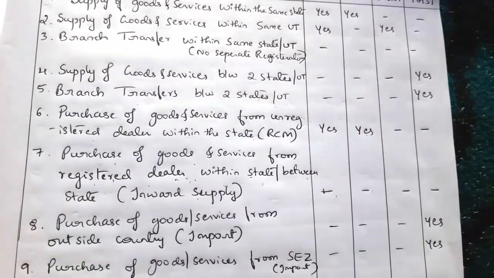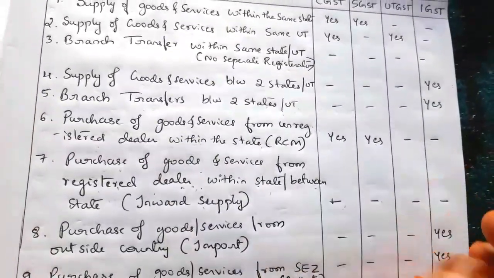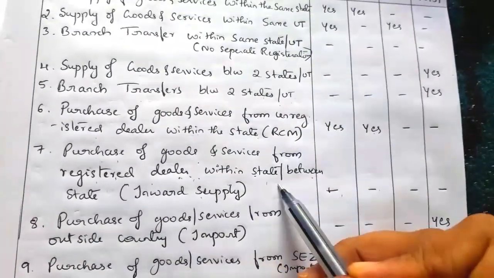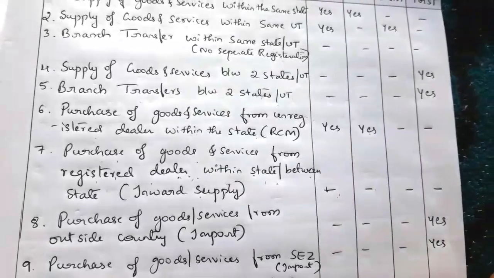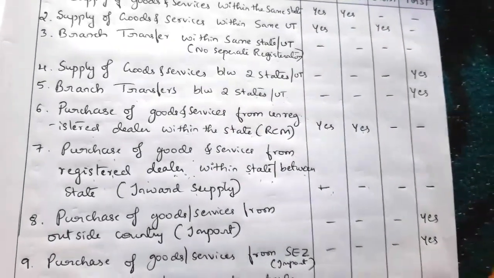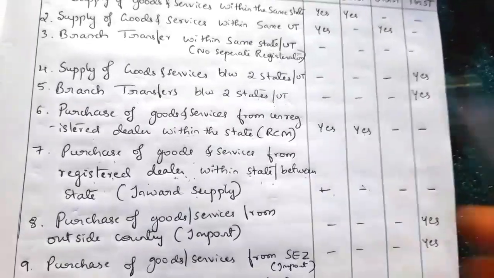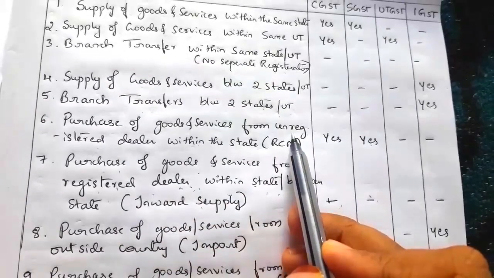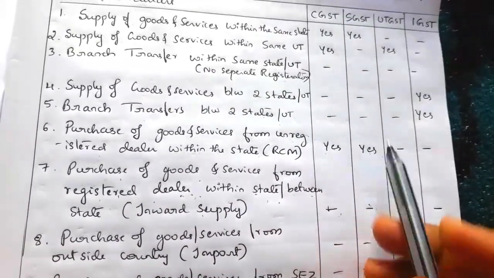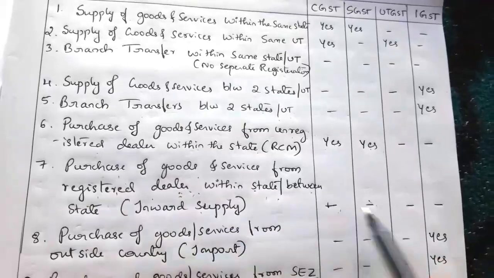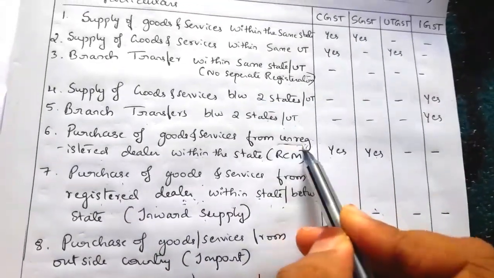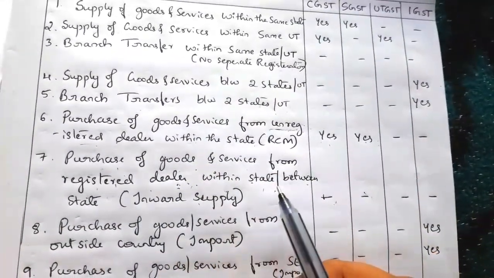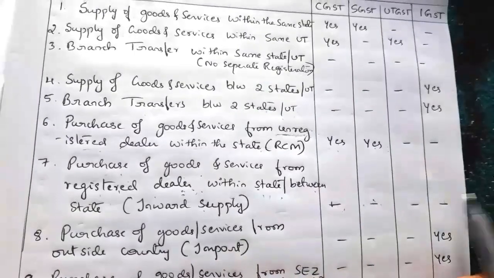In the case of aggregate turnover, purchases. Yes, in the case of aggregate turnover, the purchases from a registered dealer or unregistered dealer, taxes we should not include. If it is purchases from registered dealer or unregistered dealer, we should not include. But in the case of taxable turnover, purchase of goods from an unregistered dealer should be levied the taxes. Purchase of goods from a registered dealer, no taxes. So remember, purchase of goods from an unregistered dealer, taxes will be levied. Purchase of goods from a registered dealer, no tax will be levied.